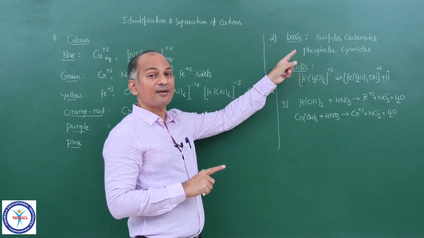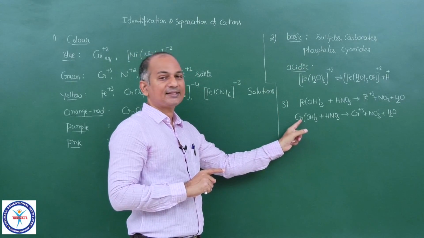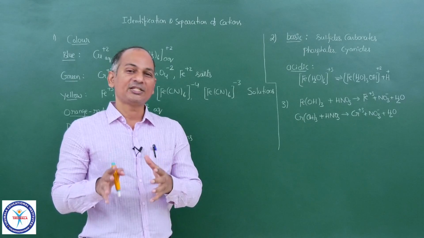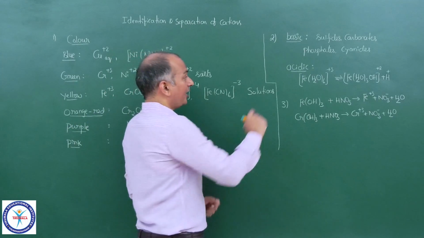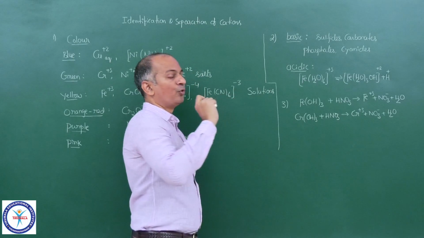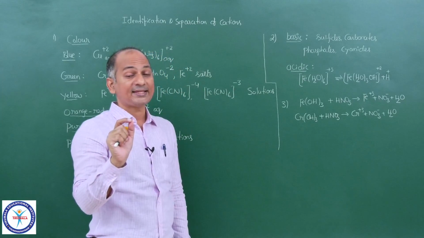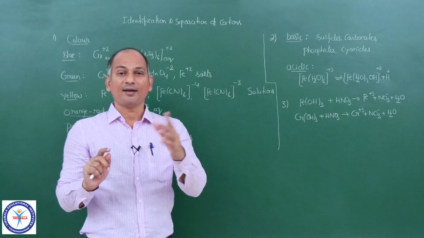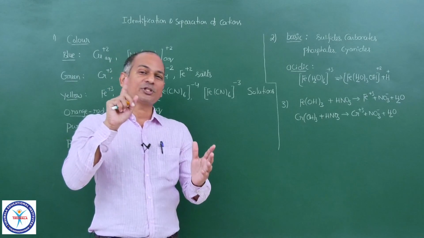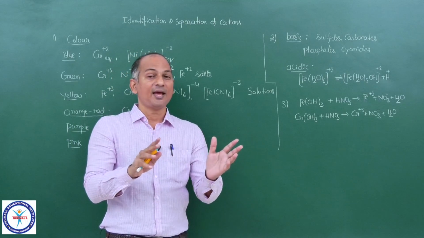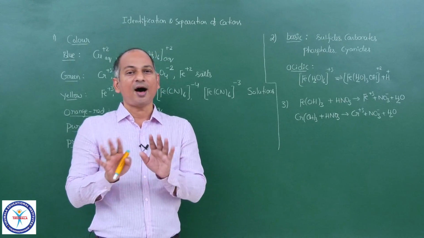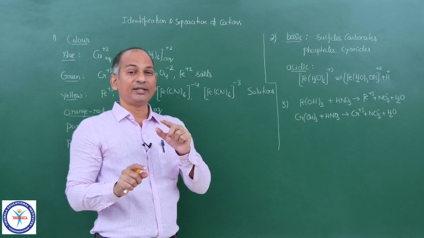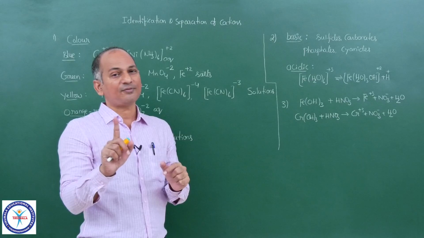So carbonates, phosphates, sulfides, hydroxides, some of these compounds are soluble in acidic solutions, not all of them. For example, if you come to sulfides, only a few sulfides are soluble in acid, and the majority of the sulfides are not soluble in acids, mineral acids. I am not talking about HNO3. You can make almost every sulfide soluble in HNO3. That is a different case. But the majority of these sulfides are not soluble in HCl or H2SO4. They are soluble in HNO3 because of a redox reaction, not because of an acid base reaction.